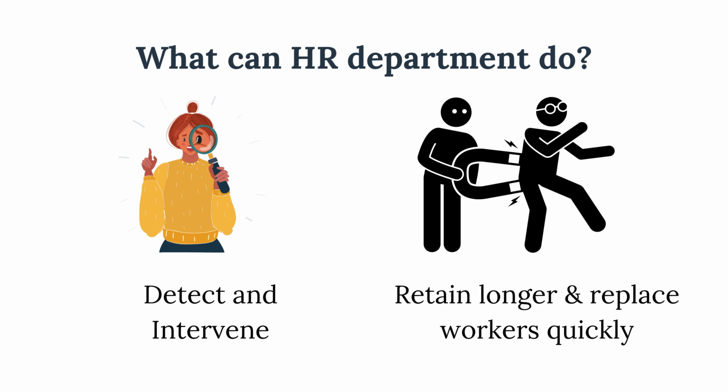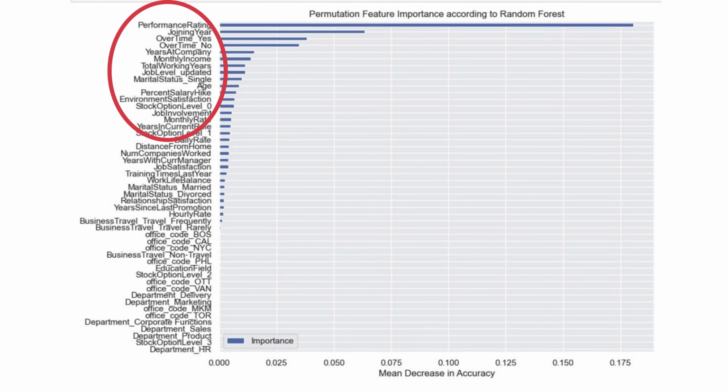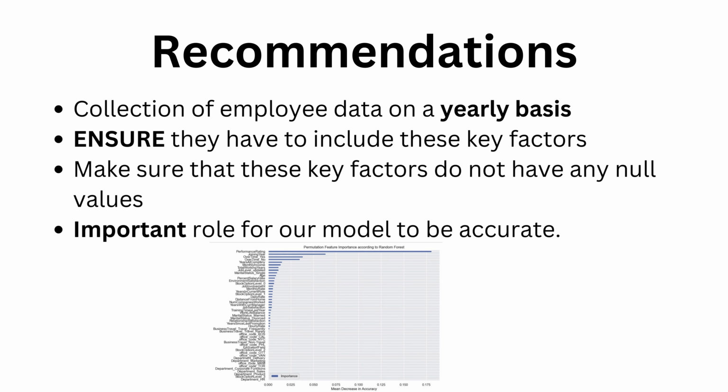For our recommendations, with this information, the HR department can either reach out to them and make an effort to retain them, or start searching for potential candidates to take over these roles. After performing feature ranking on our random forest classification, the feature ranking pointed out variables that will heavily affect the accuracy of the model. Hence, when the HR department collects the employee data on a yearly basis, they have to include these key factors and make sure that these key factors do not have any null values, as they play an important role for our model to be accurate.